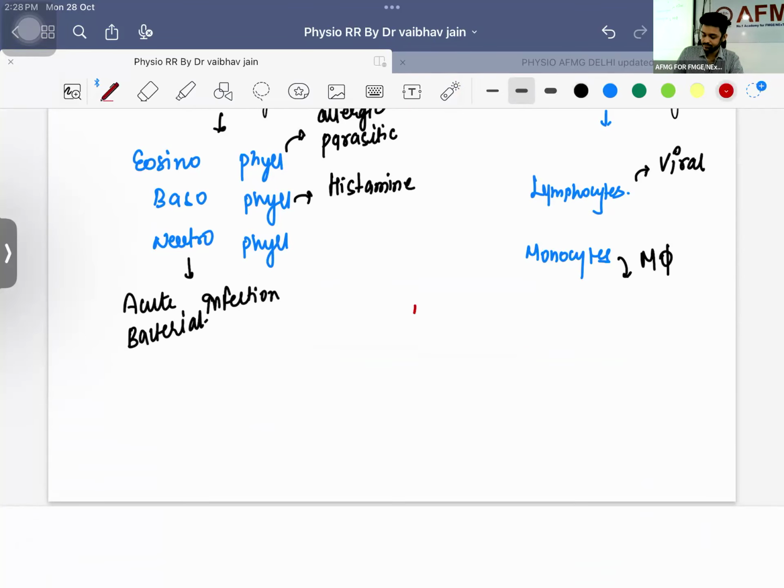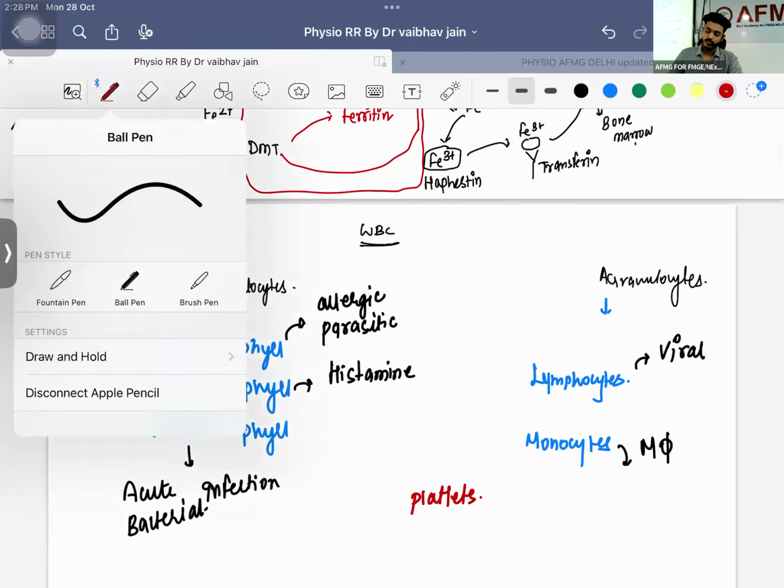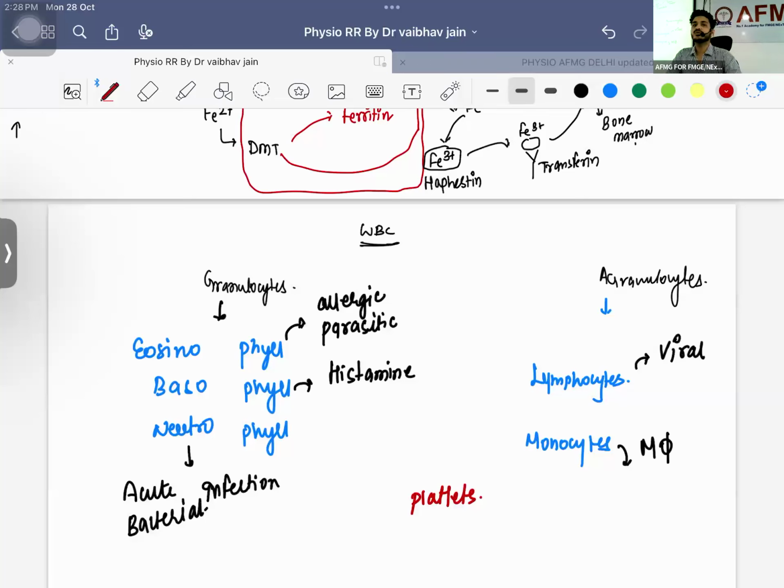What is that? Platelets. WBC: if the level of WBC is low, what do we call it? Leukopenia. If the WBC level is 20,000, what do we suspect? Sepsis. Very good. If the value crosses 50,000, that can be a case of leukemia. 4,000 to 11,000 is the normal value.